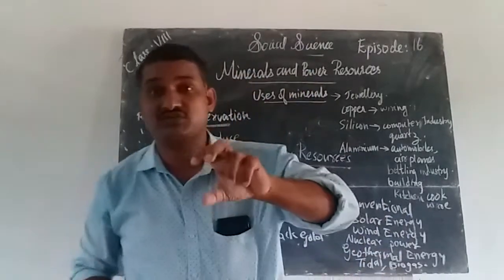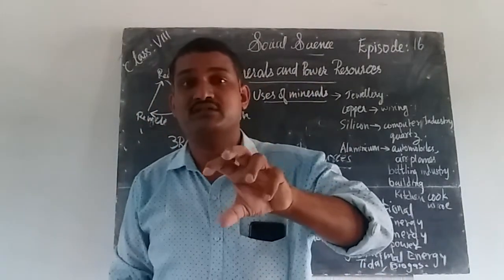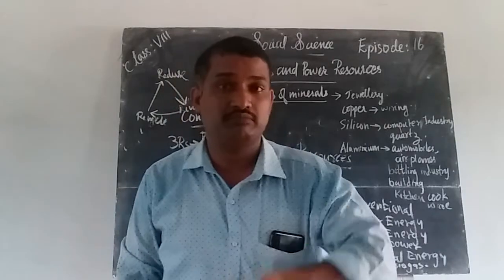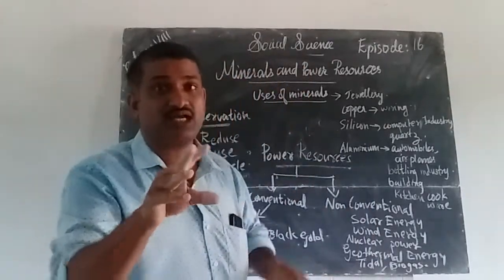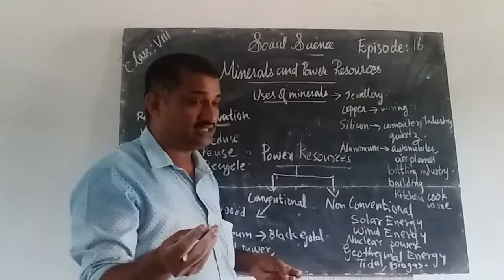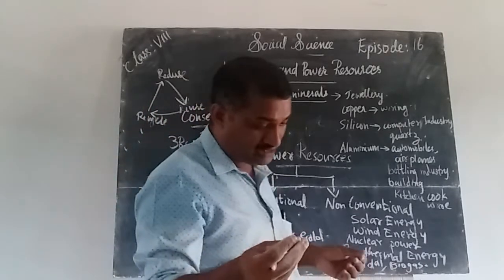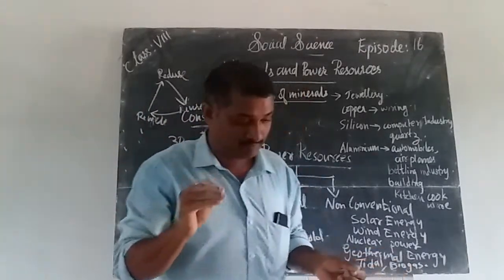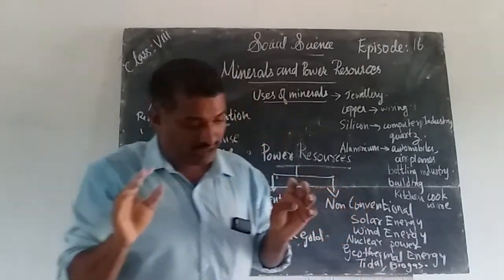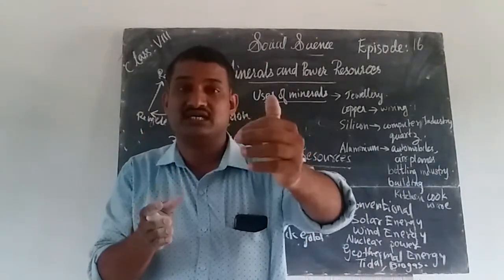With this methane and carbon dioxide we can use it for cooking and lighting, and it produces a huge amount of organic manure each year.